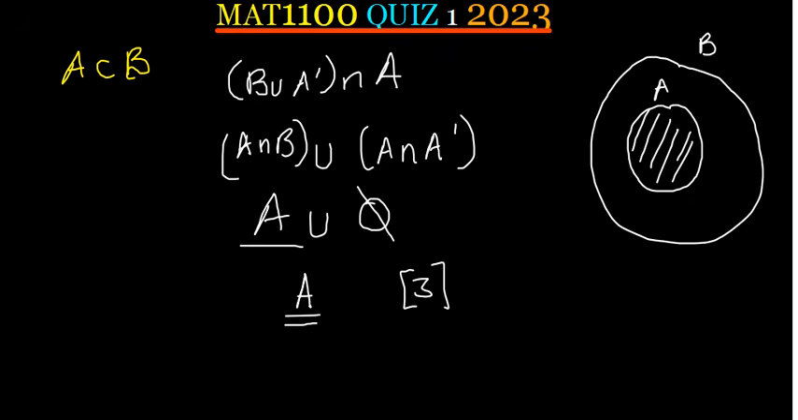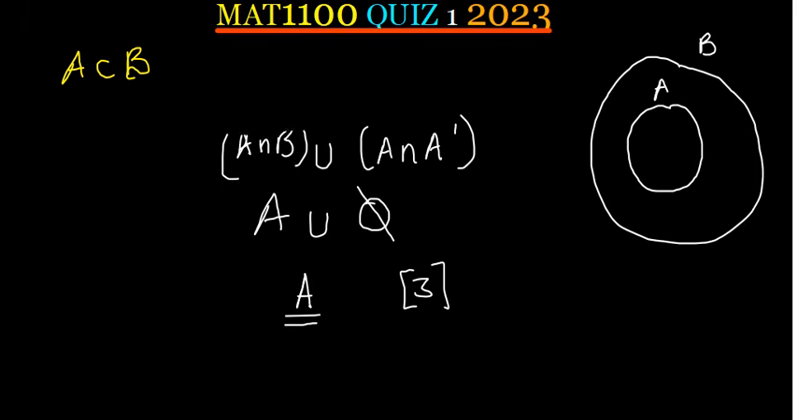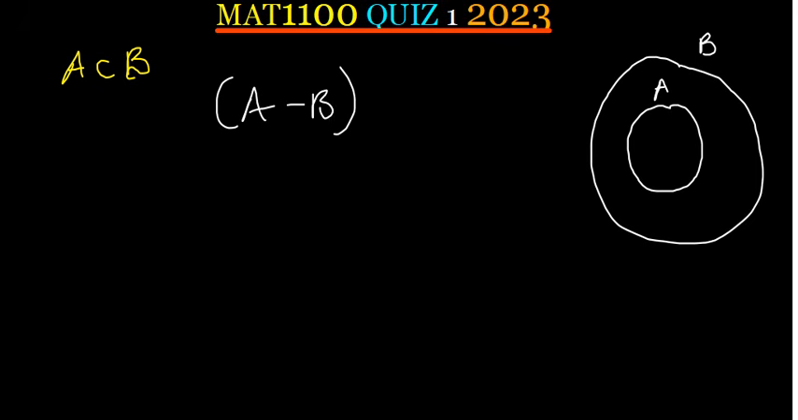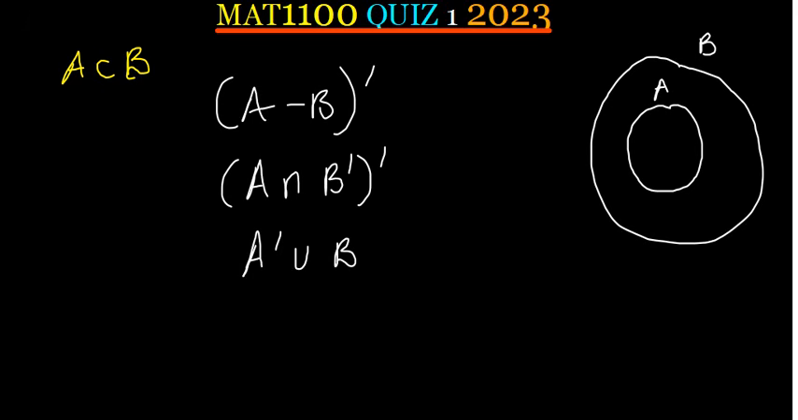Now, remember the next question which we have here is that we want to find A minus B complement. For the same question, remember A is still a subset of B. A minus B complement, we can simplify it as A intersect B complement, and then you have got a complement. And then we're going to distribute the complement. From De Morgan's law, this is going to become A complement union B.